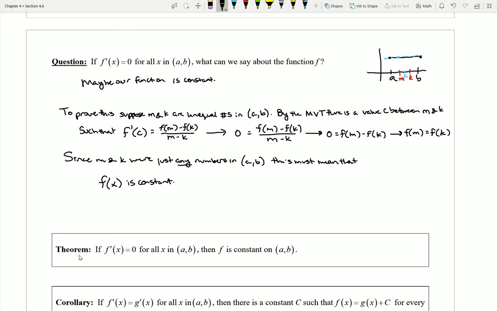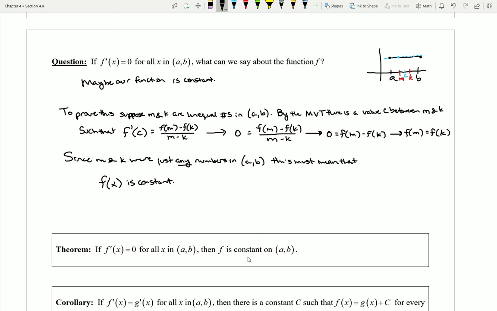We can summarize this in the theorem that we have down below, which states something really, really important. If f prime of x is equal to 0 for all x in an interval, then my function is constant on that interval. That's really, really interesting. Now, what that ultimately means is that it's not ever going to be possible to get a derivative of 0 with any other sort of function.